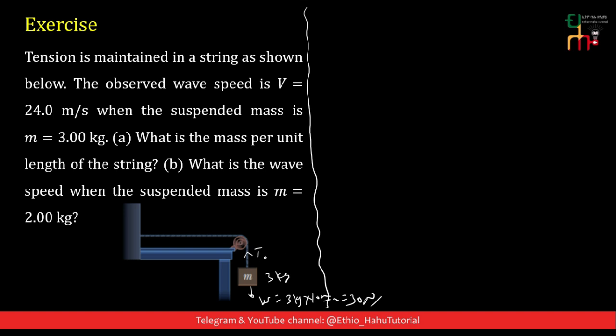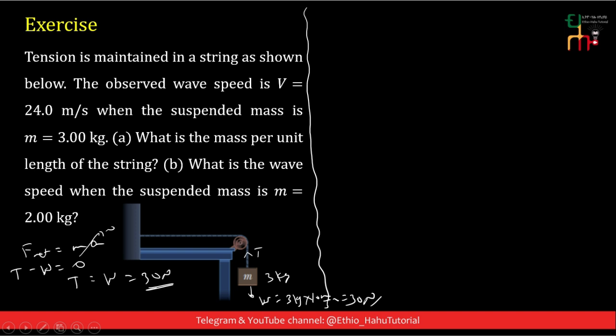And this tension is equal to the weight of this object. Tension is equal to the weight of the object, because from Newton's second law of motion, net force is equal to mass times acceleration, but the acceleration is 0. The net force acting on this block is tension force minus weight of the object, which is equal to 0, and tension is equal to the weight of the object, which is equal to 30 Newton.